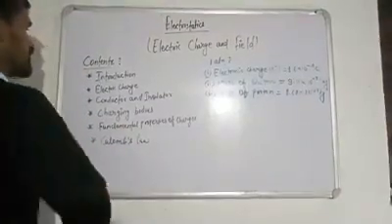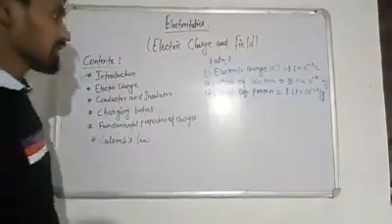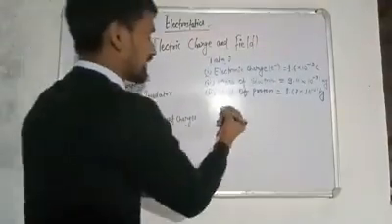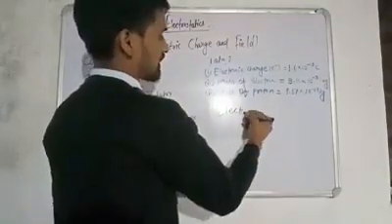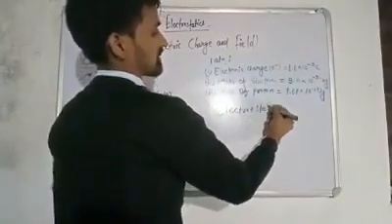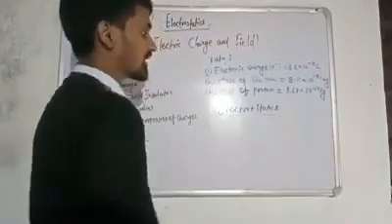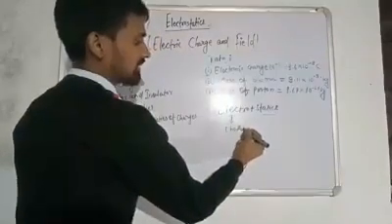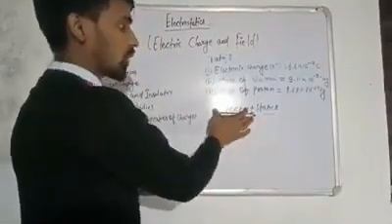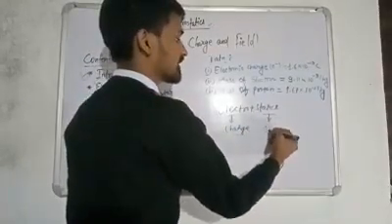We are going to study the introduction to electrostatics. We know that electrostatics is the combination of two words: electro plus statics. Electro stands for charge, or electron we can say, and static stands for stable.